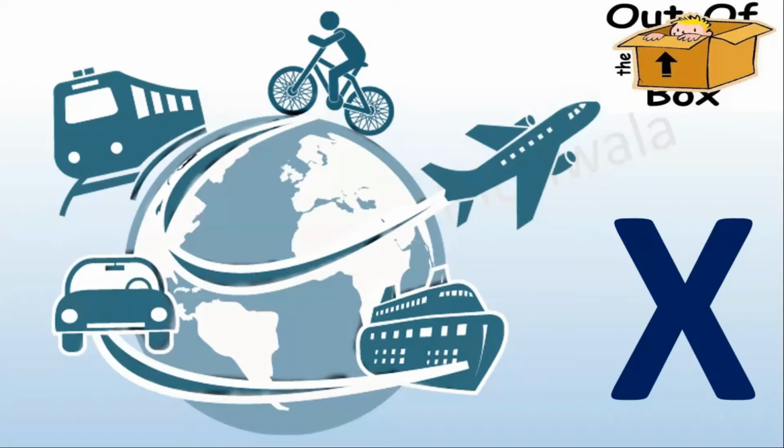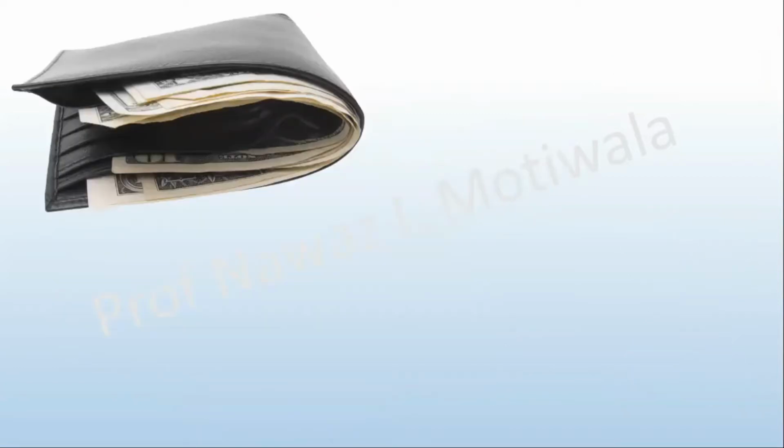Whatever means of transport they use, we are not interested in that. Then the question will be what we are interested in. If we are not interested in modes of transport in transportation, then what are we interested in? The thing which we are interested in is paisa. What will be the minimum cost? सब कुछ हमको बात करना है पैसों में. कम पैसा किधर लगेगा, हमारे जेब में ज्यादा किधर से बचेगा. So that is the aim of this entire chapter.